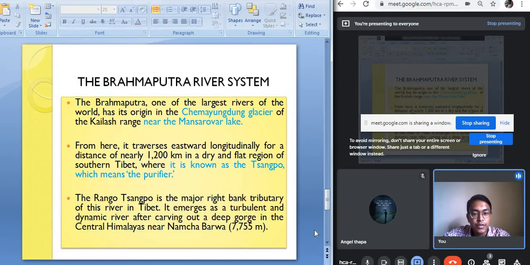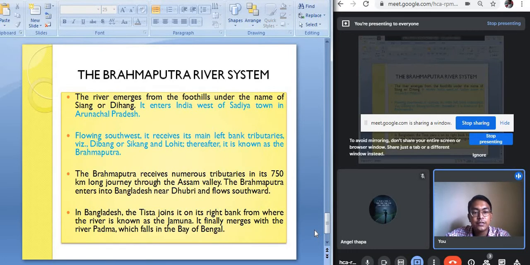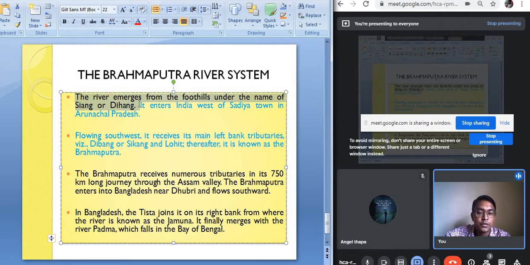So when the river Sangpu enters Arunachal Pradesh, it is known as Dihang. And when the Dihang river enters Assam, it is known by the name Brahmaputra. The river emerges from the foothills under the name of the Siang or the Dihang. So it enters Arunachal Pradesh by the name Dihang. It enters India west of Sadia town in Arunachal Pradesh.